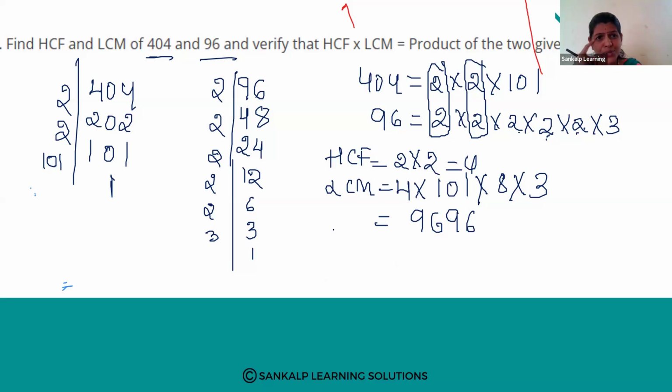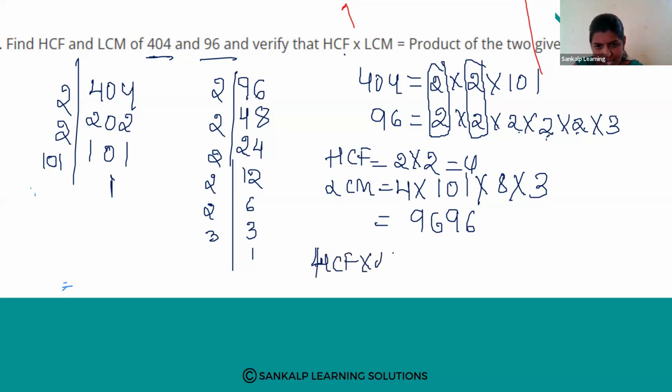Next, what have they told us? Verify means we have to verify that HCF into LCM, whatever answer comes, is equal to the product of the two given numbers. The given numbers are 404 and 96. Okay, so HCF is 4.